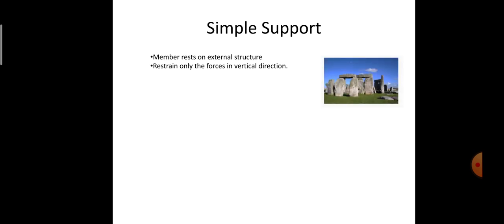It only resists the vertical forces but not the horizontal forces. It is a type of support which is rarely used in daily life.